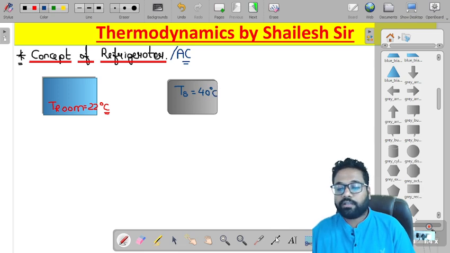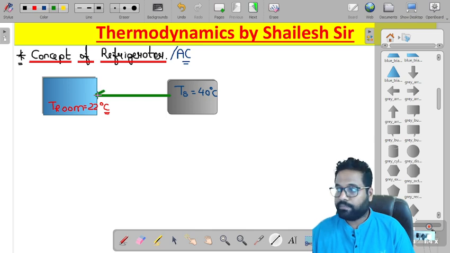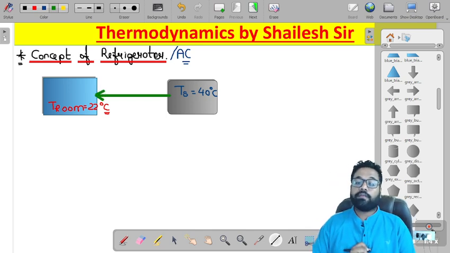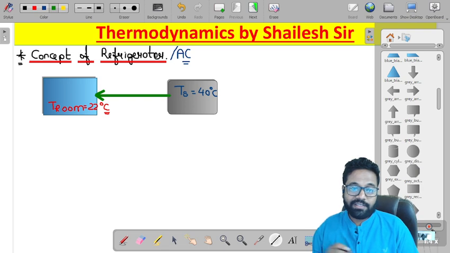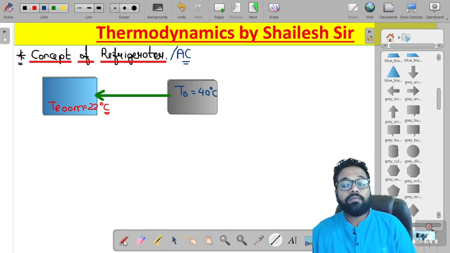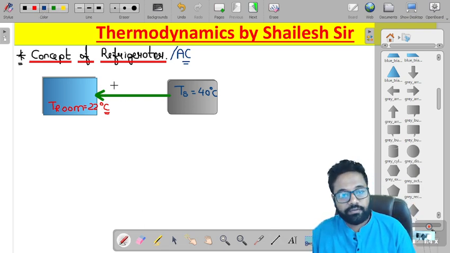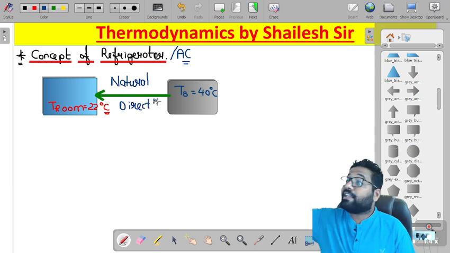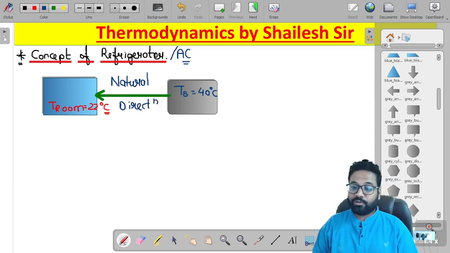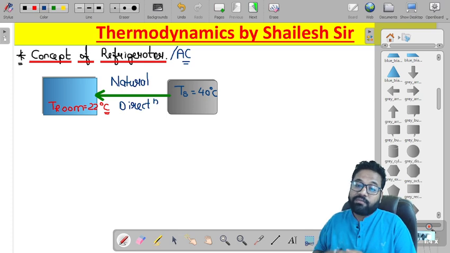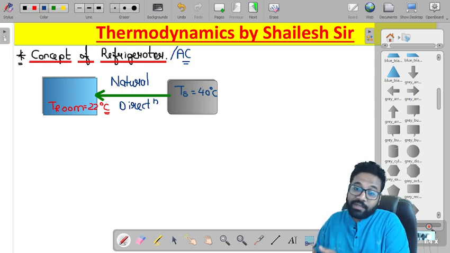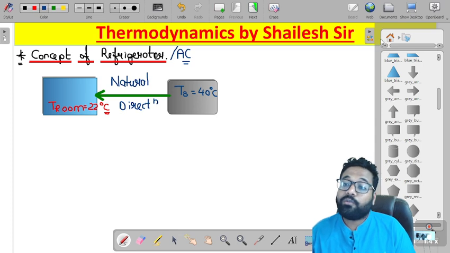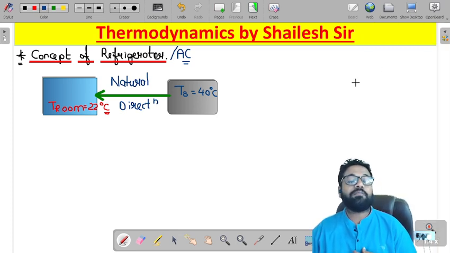Now when you look at these two values, you know very well that naturally heat always flows from high temperature to low temperature. So this arrow will define the natural direction of heat transfer. Now the heat is leaking from the surrounding to our system, and slowly our room, that is our system, will try to achieve thermodynamic equilibrium with the surrounding. When the room becomes 40 degrees centigrade, it will not be comfortable for us.